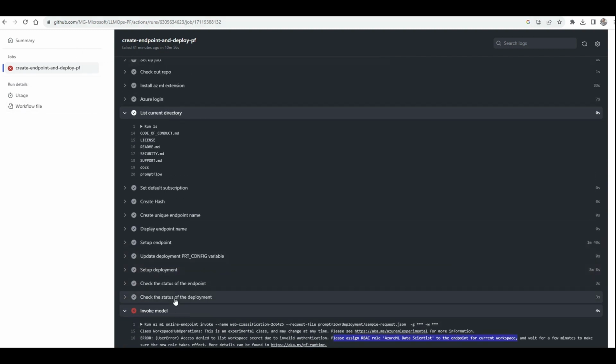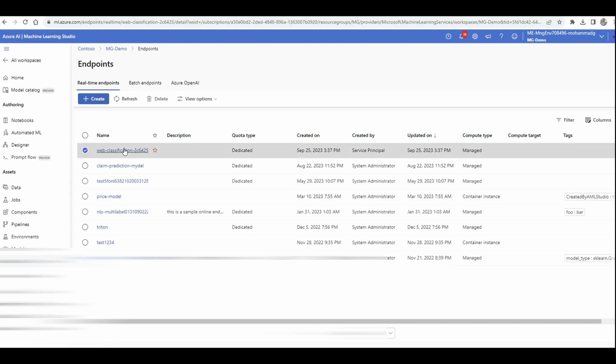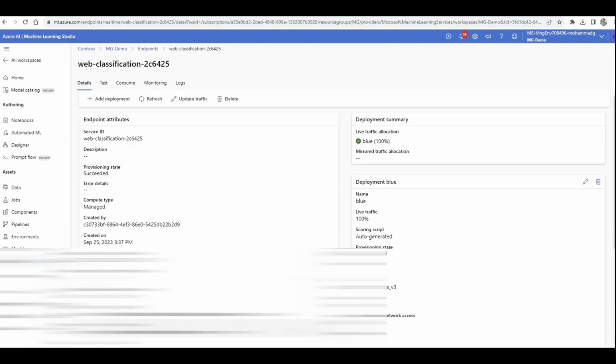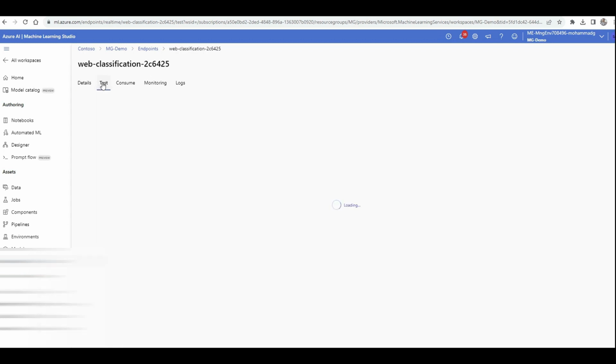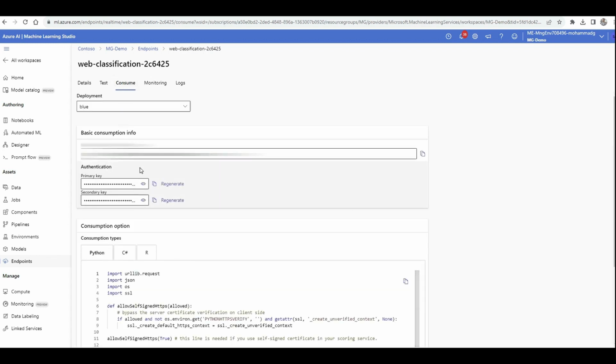So after running this one, I went to the endpoint and I saw that there's a web classification endpoint created for me, and now I have the REST endpoint. I can share it with people. It's deployed successfully. And if anyone has this endpoint, and of course with permission and authentication, they can just give a URL here and test or call it. It will tell us whether this is a URL for a video, an application, documentation, or something else, in JSON. Or if you want to consume it as code, there's an example of how you consume it in Python, C# or R for using your web classification prompt flow in your web application.